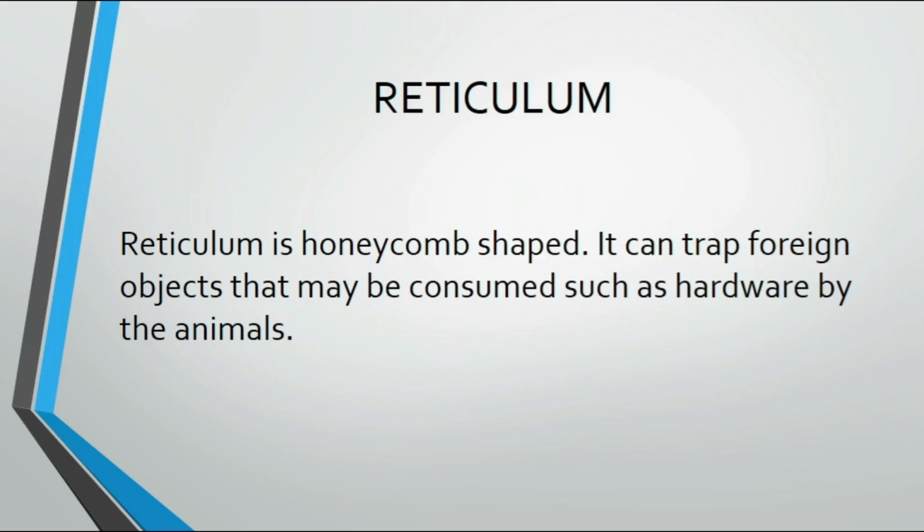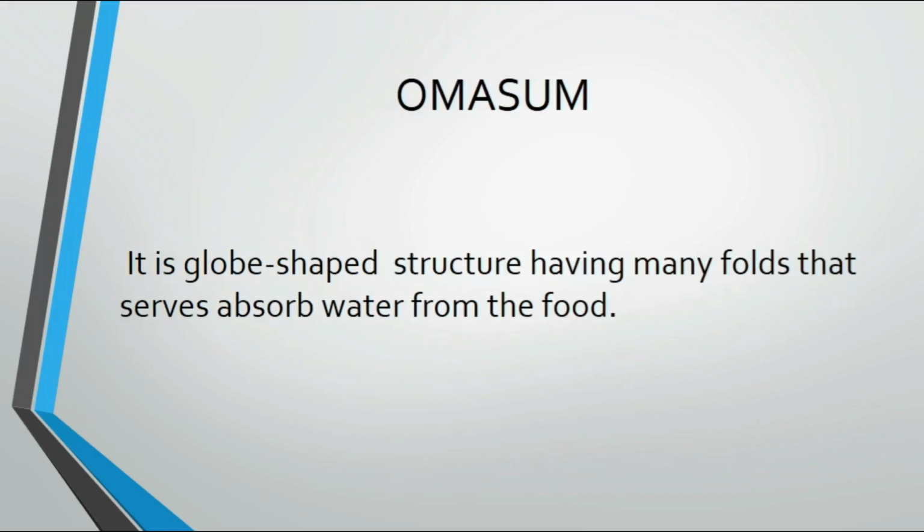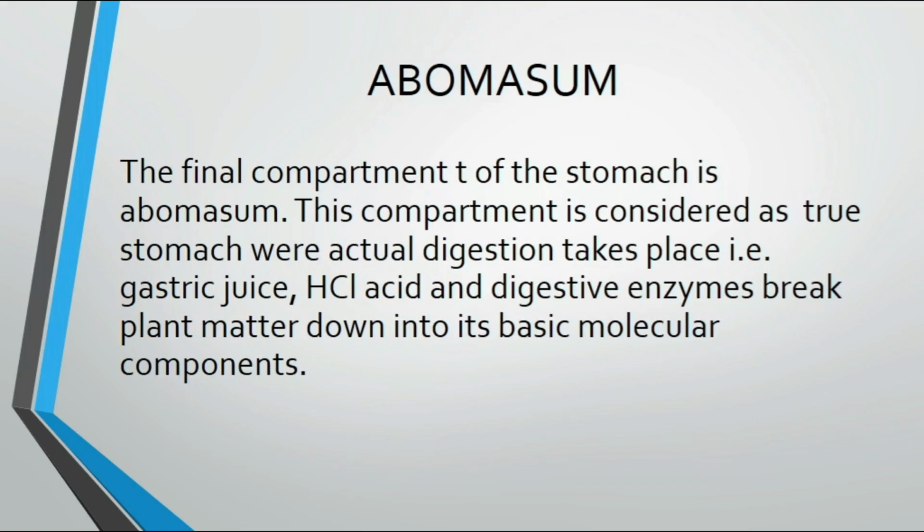Reticulum. Reticulum is honeycomb shaped. It traps foreign objects that may be consumed by animals, such as hardware. Suppose a cow eats some metal thing and it goes down, it will directly go to the reticulum, and it is trapped, and an operation must be done to remove it. Then omasum. It is a globe-shaped structure having many folds that serve water absorption of the food. And this final compartment of the stomach is abomasum. This compartment is considered the true stomach, which means that the actual digestion takes place here.